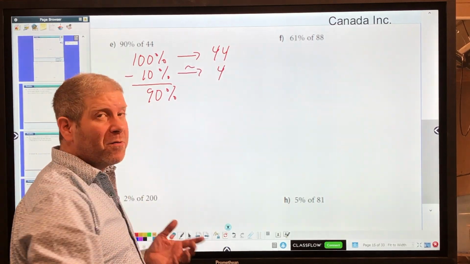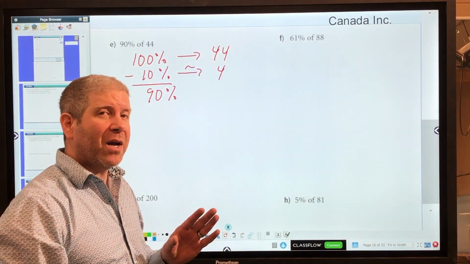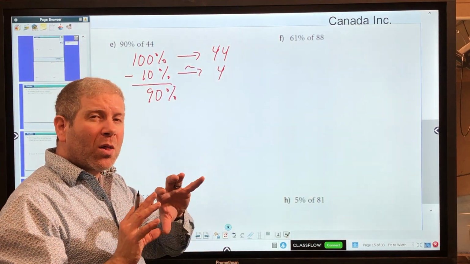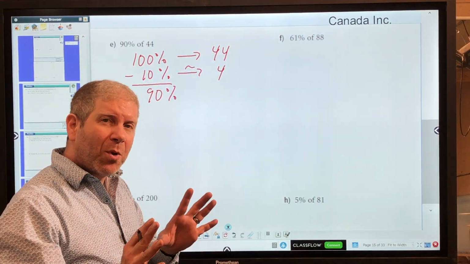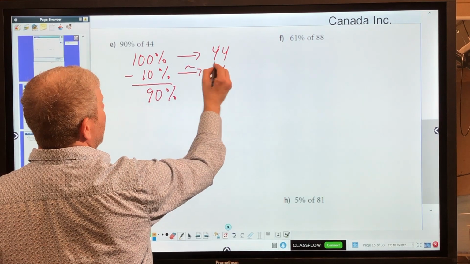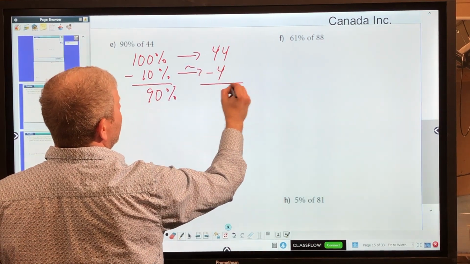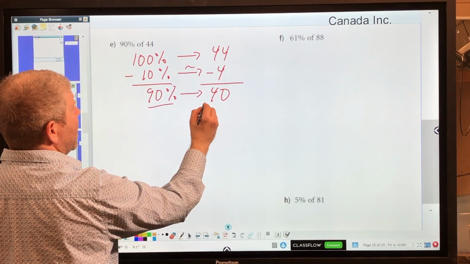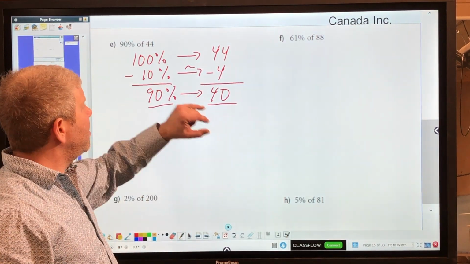It would be 4.4, but again, we're just estimating. So we don't care if there's a decimal. We're not looking for decimal numbers. We're looking for simple whole numbers. So I'm going to say 44 minus 4, which is 40, is going to be approximately 90% of 44.